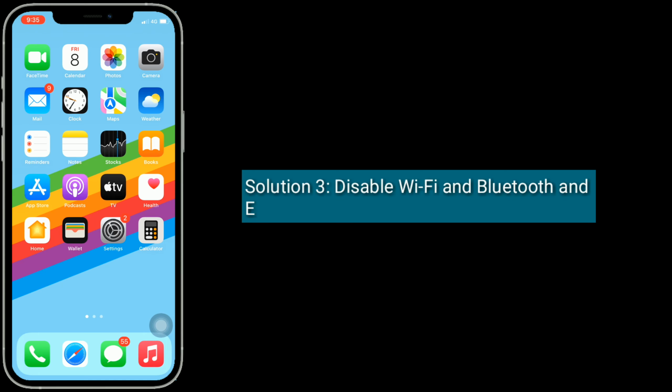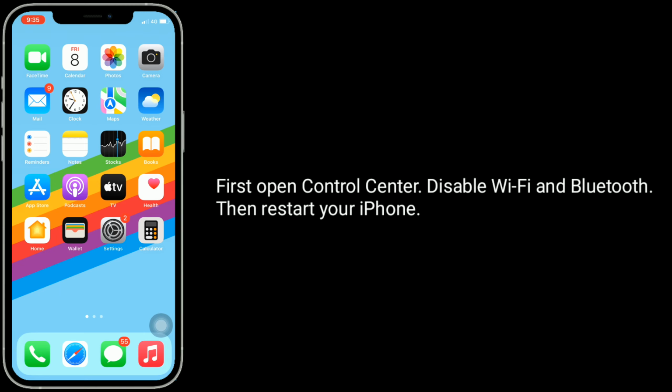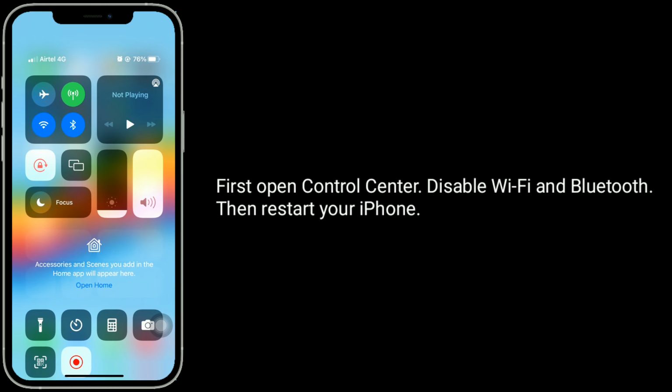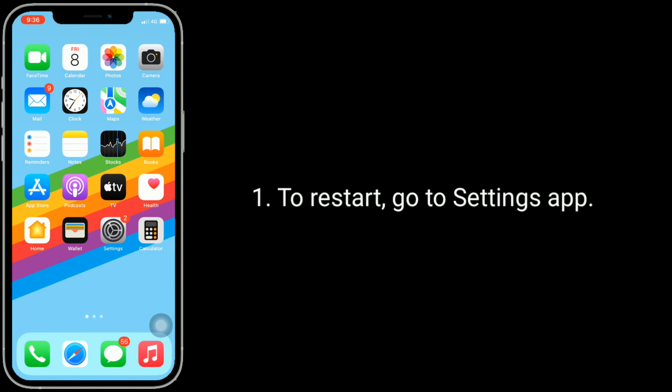Solution 3 is disable Wi-Fi and Bluetooth and enable them. First, open Control Center, disable Wi-Fi and Bluetooth, then restart your iPhone. To restart, go to Settings app.